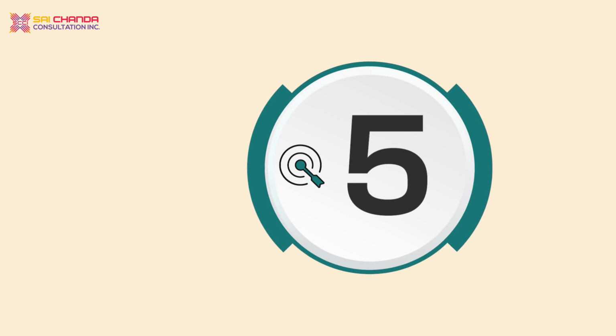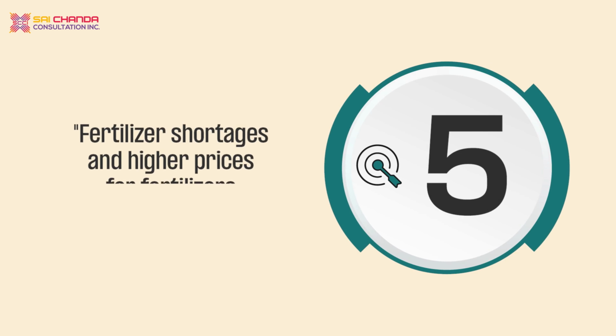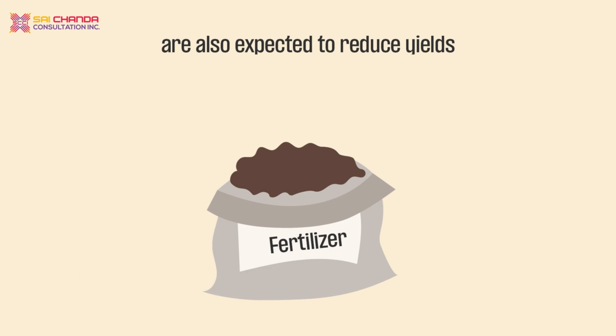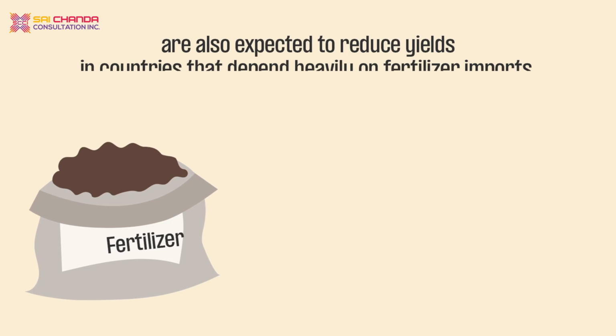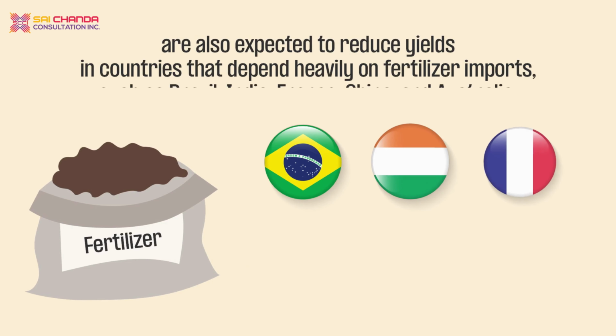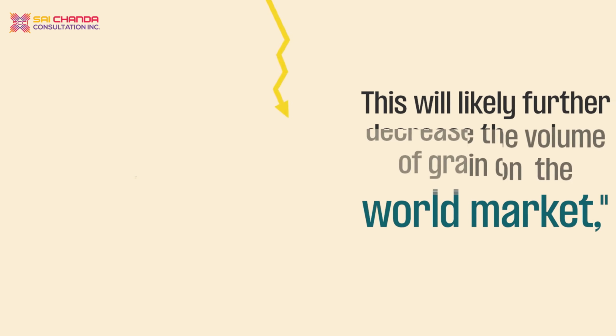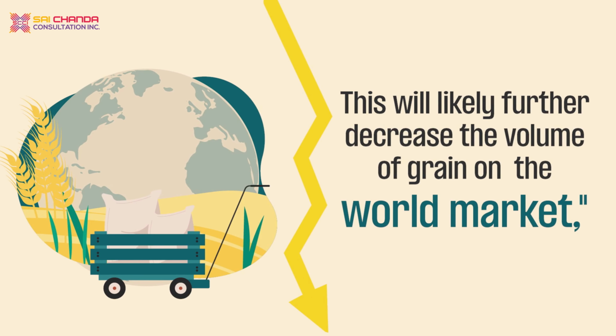Number 5. Fertilizer shortages and higher prices for fertilizers are also expected to reduce yields in countries that depend heavily on fertilizer imports, such as Brazil, India, France, China, and Australia. This will likely further decrease the volume of grain on the world market.